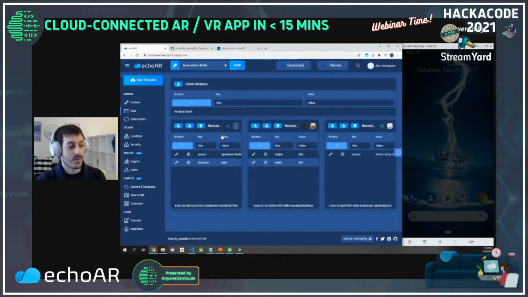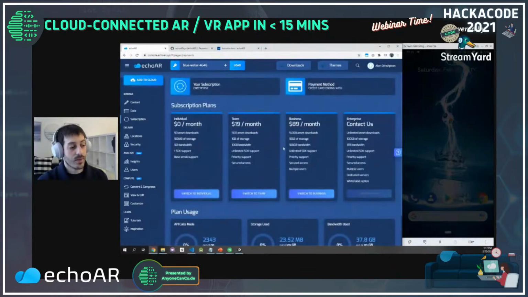Other things that you can do is you can obviously manage data. We saw that earlier. So you can manage data per 3D model, but you can also manage data across your entire application. For example, we worked with a company that built a scavenger hunt murder mystery game, and they had different 3D models associated with different scenes, but they also had data that works across the entire application.